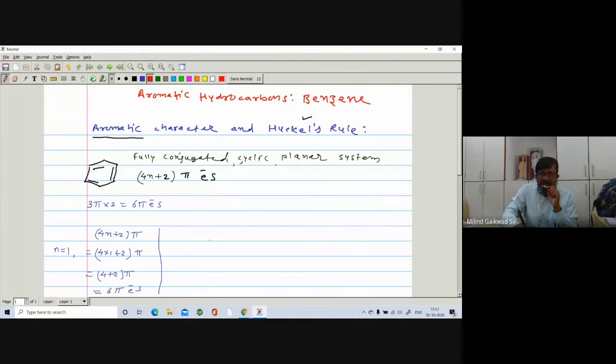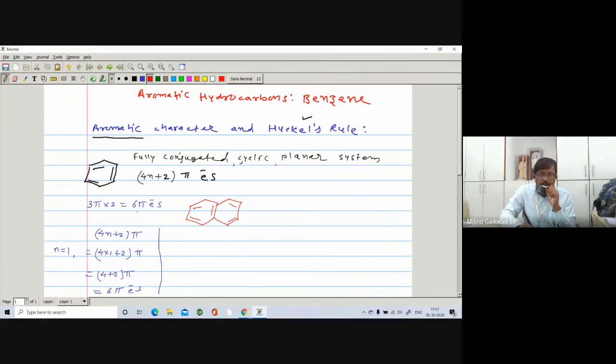Next example, suppose I take the naphthalene nucleus. Here is a pi bond, pi bond, pi bond. Again, there is one more benzene nucleus, with a pi bond and a pi bond. Here you have to first calculate how many electrons there are. In this case, it contains 1, 2, 3, 4, 5 pi bonds.